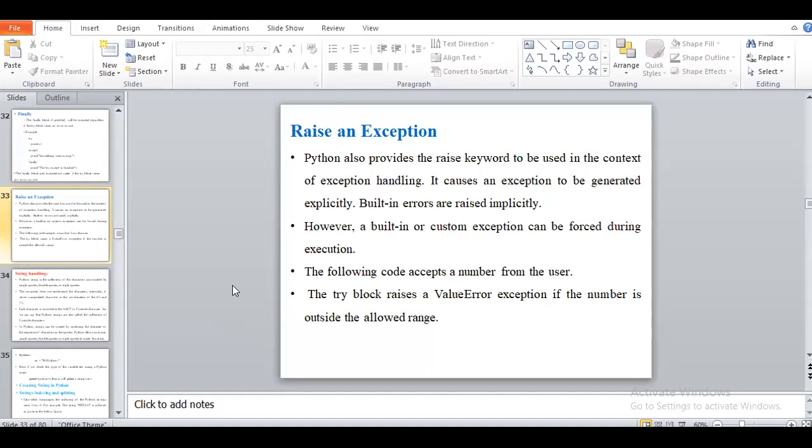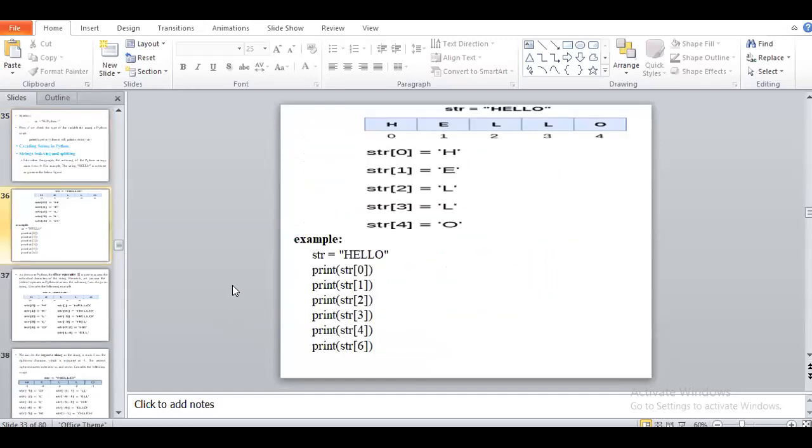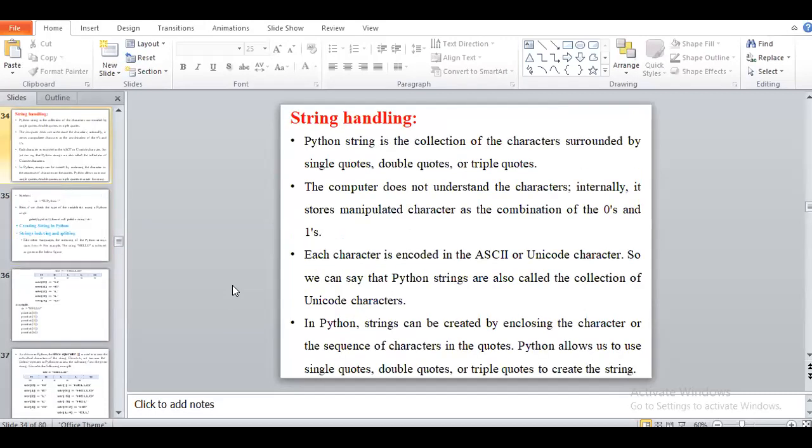Any doubt regarding raise? Okay, any doubt? No, ma'am. Okay. So next we will see the next point, that is string handling.